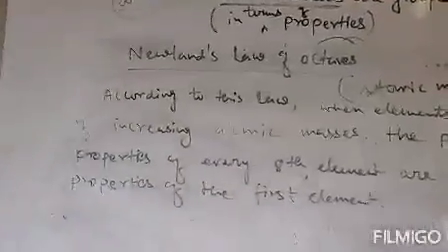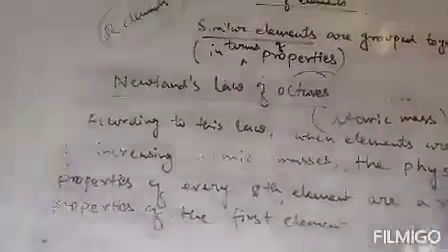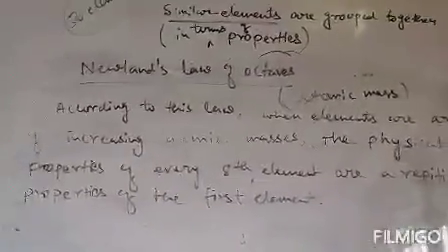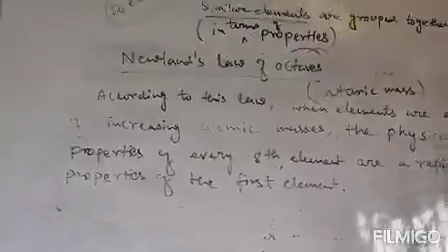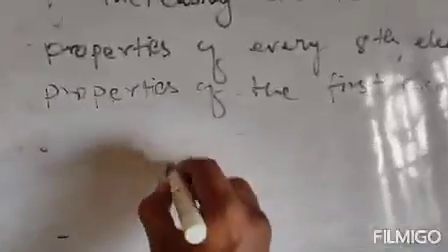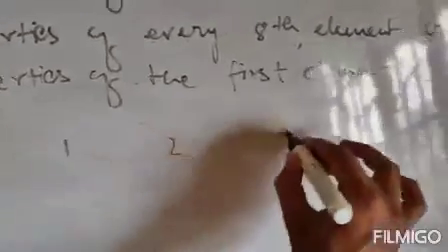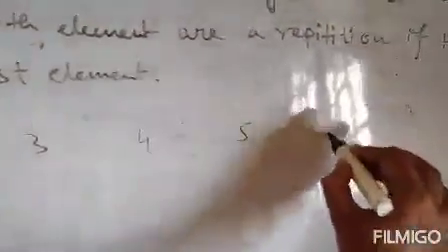That means the property of every eighth element is the same as the property of the first element. That is the motto of this statement. That is the statement of Newlands' law of octaves. Now while arranging, suppose this is the first element, this is the second element, third, fourth, fifth, sixth, seventh element. Now the eighth element will be here, because the property of the eighth element will be the same as the first element.